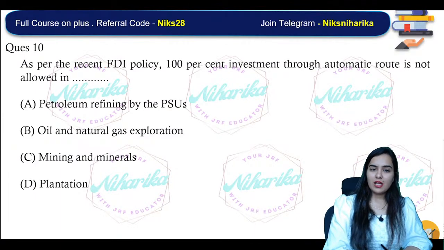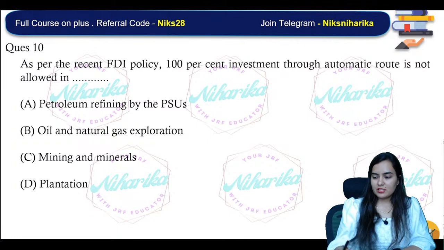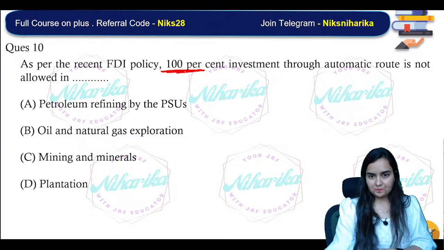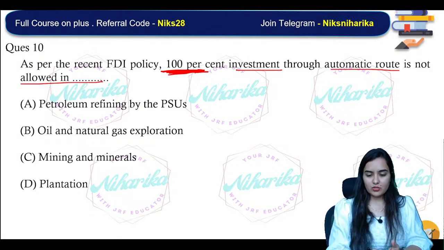Now this one. As per the recent FDI policy, 100% investment through the automatic route is not allowed in which of the following?